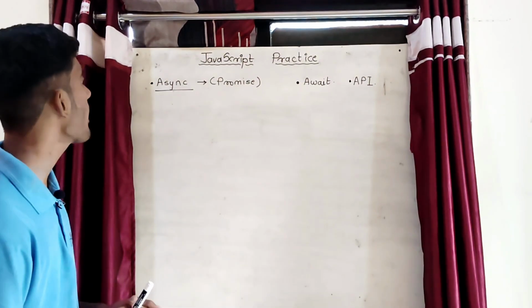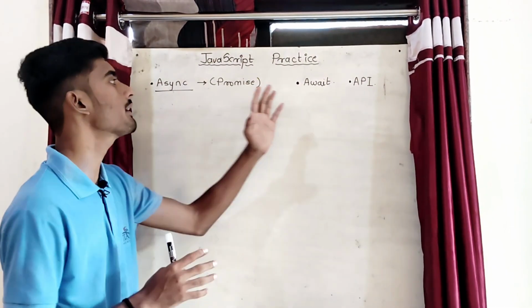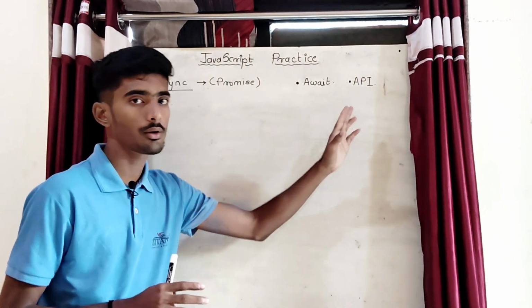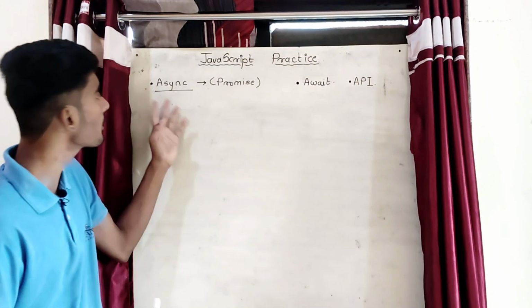Okay, so guys, in this video we are going to see three major concepts of JavaScript. From that, first is async, second is await, and then after we are going to see API. Okay, what is API? API is application programming interface. We will see it later. First of all, discuss what is async and await.